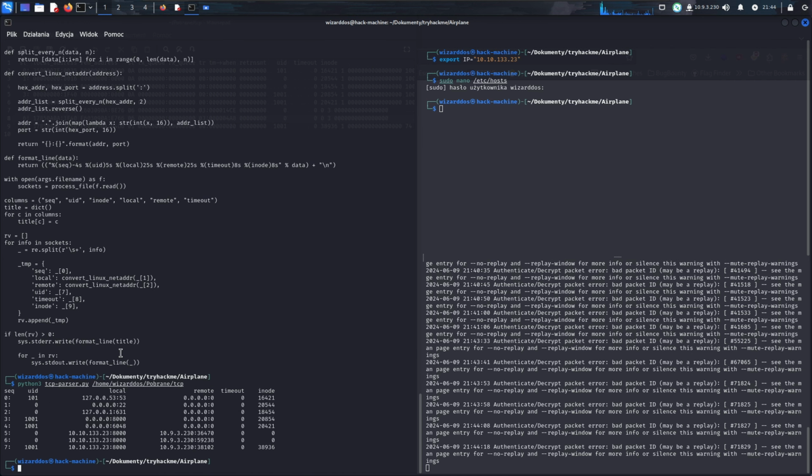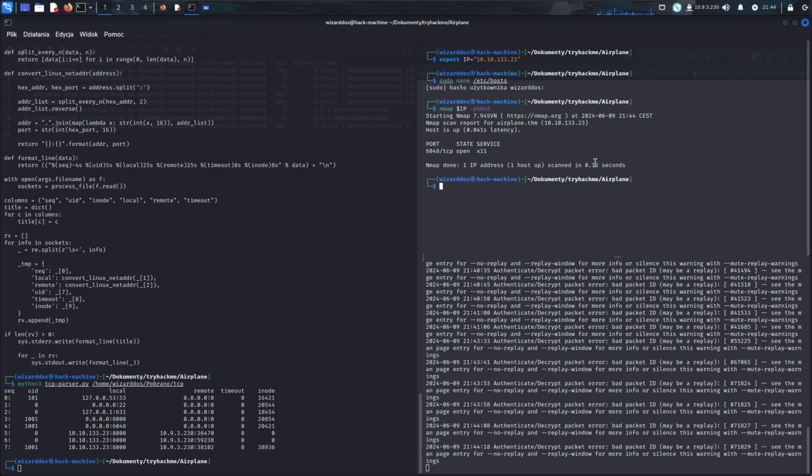So we see we've got open port 22, 8000, as well as 6048. What's port 6048? Let's nmap IP -p 6048. Yeah, this is open. It says X11 service, but I don't really think it's X11.